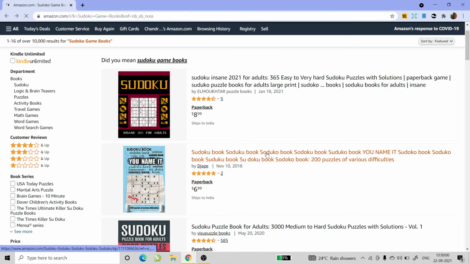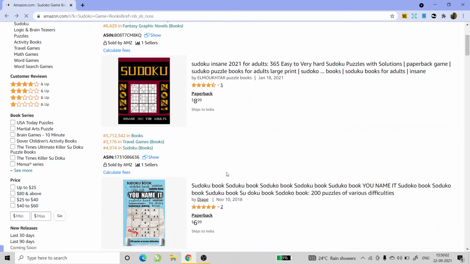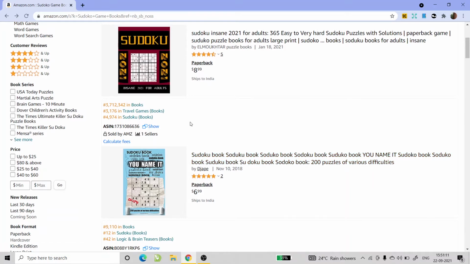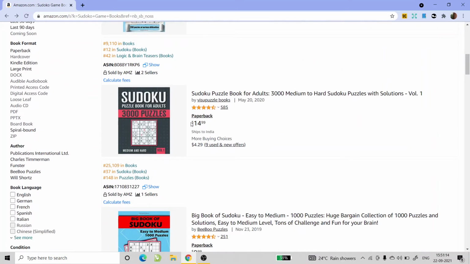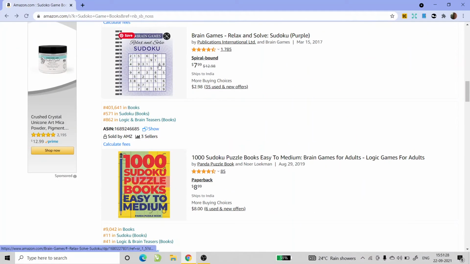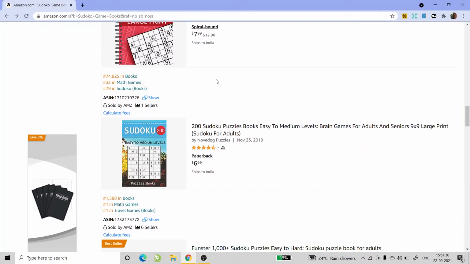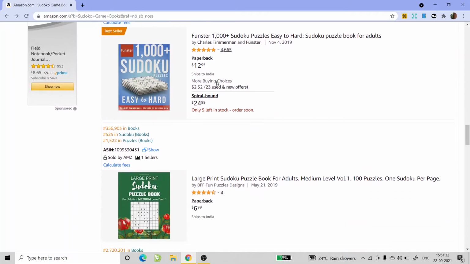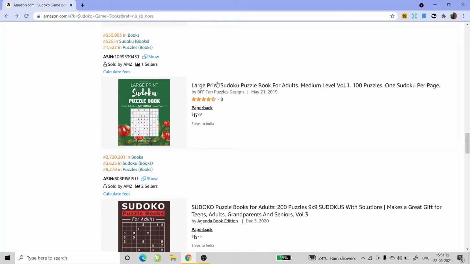Over here, this person has put their book in travel games and Sudoku. Now, Sudoku becomes a direct niche. You have made a Sudoku book and you are categorizing it as Sudoku. You can also select an indirect niche like travel games or brain and logic teasers. This also becomes your niche. It doesn't become a direct niche, but it does fall under the niche category.